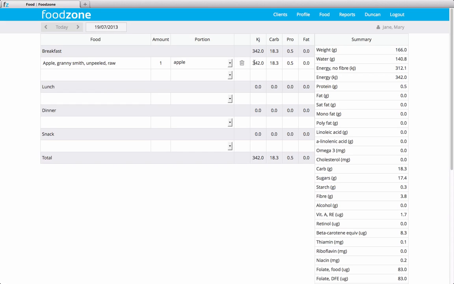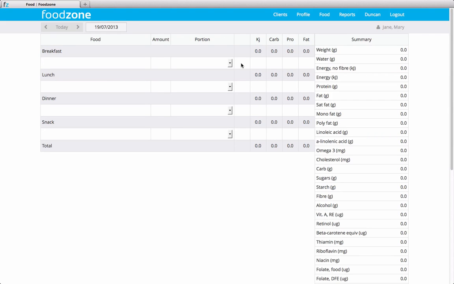And you can see that we get the amount of kilojoules, carbs, protein, and fat for that individual food. And we also get a summary for that meal as it adds up as you add more foods. And we push the delete bin for deleting this food. So let's go ahead and delete this apple.